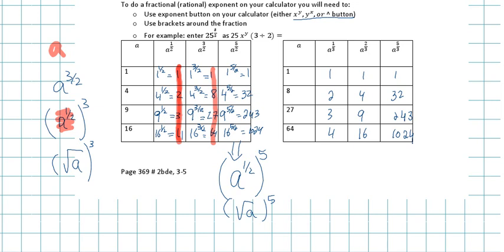So if I want to write these in terms of splitting them, this is going to be the same. So a to the power of 1/3, or in other words, cube root of a. This is a to the power of 1/3 to the power of 2, because if I multiply my exponents, 2/3, which is in other words, cube root of a to the power of 2. And this is a to the power of 1/3 to the power of 5, which is the same thing as writing cube root of a to the power of 5.